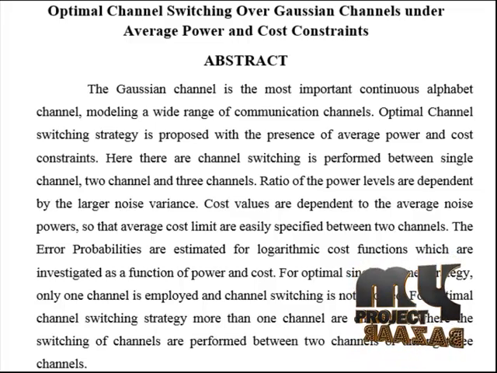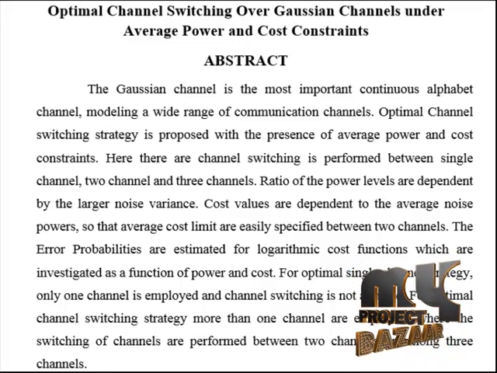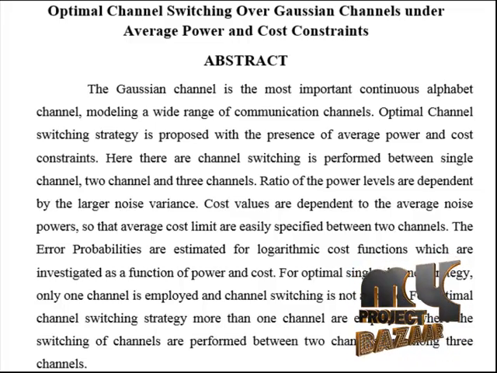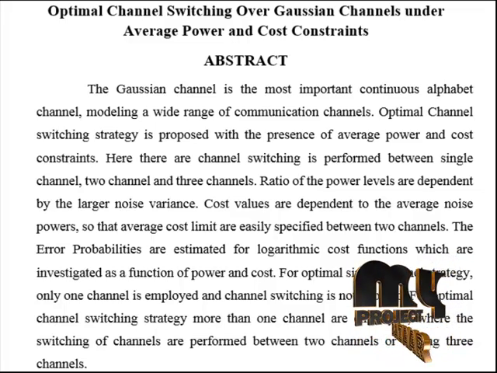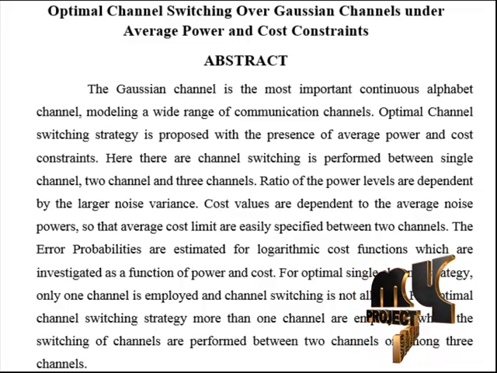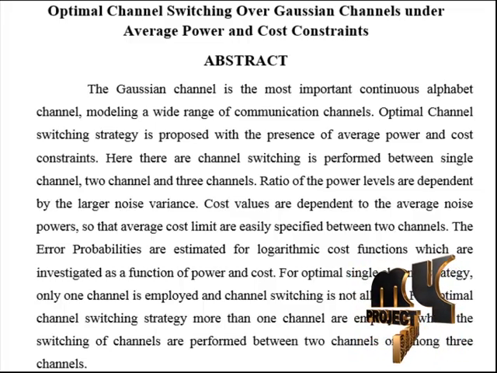Here, channel switching is performed between a single channel, two channels and three channels. The ratio of the power levels depends on the larger noise variance. Cost values depend on the average noise powers, so that average cost limits are easily specified between two channels. The error probabilities are estimated for a logarithmic cost function, and are investigated as a function of power and cost.